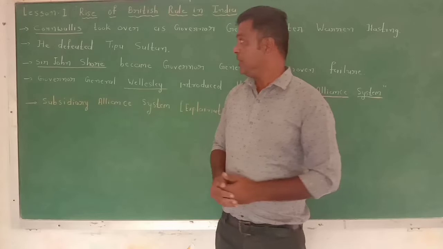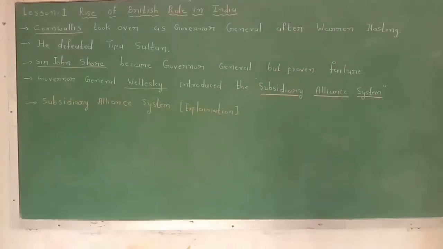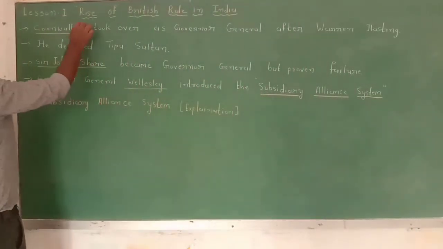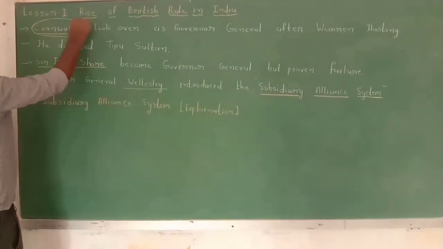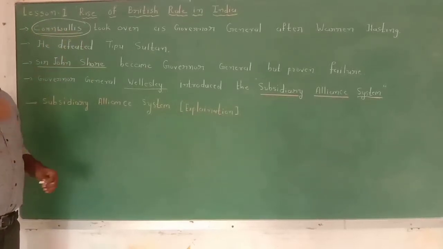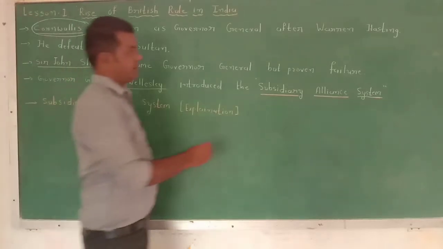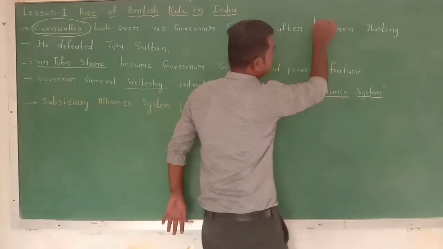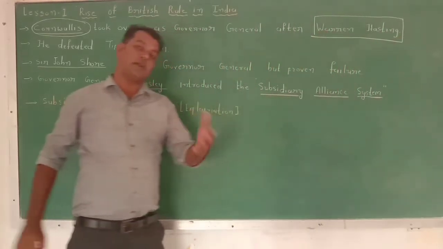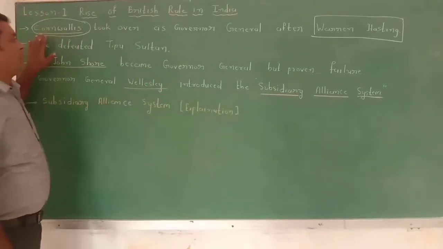As a part of it, see here. We know that Cornwallis was the Governor General after Warren Hastings. First Robert Clive, then Warren Hastings, then Cornwallis.